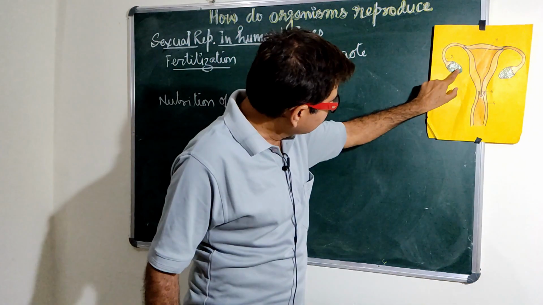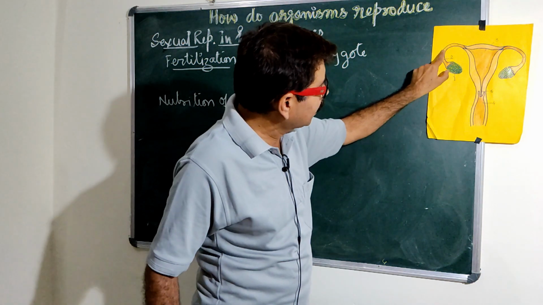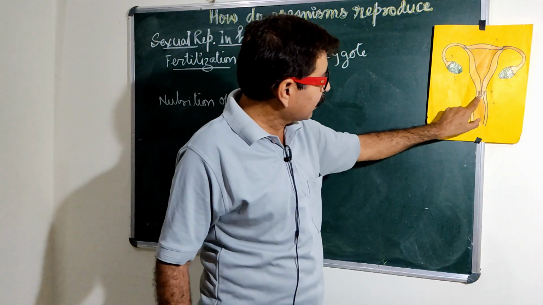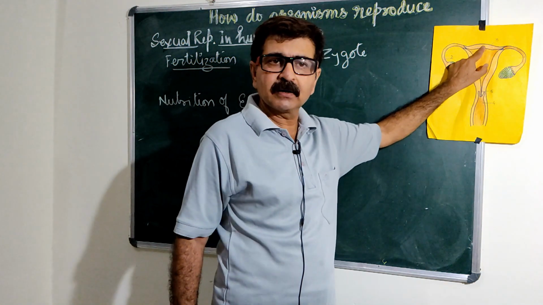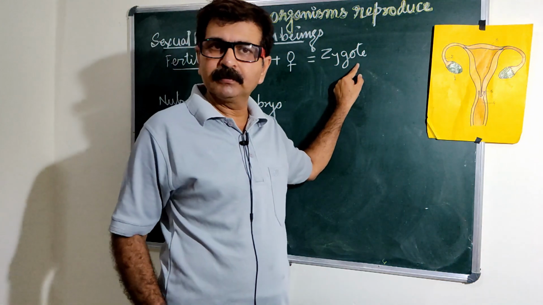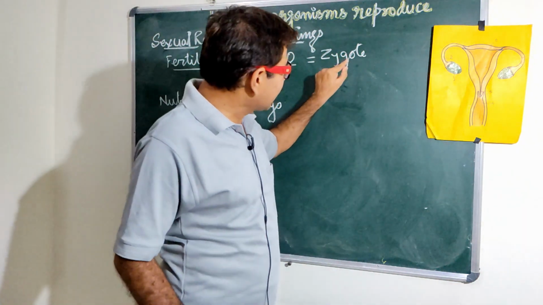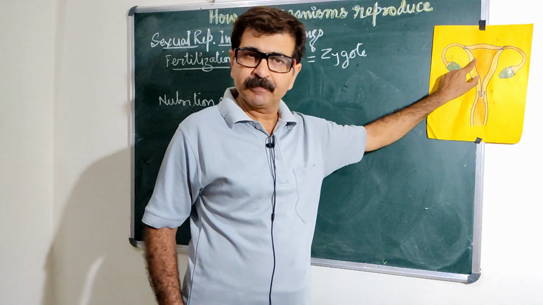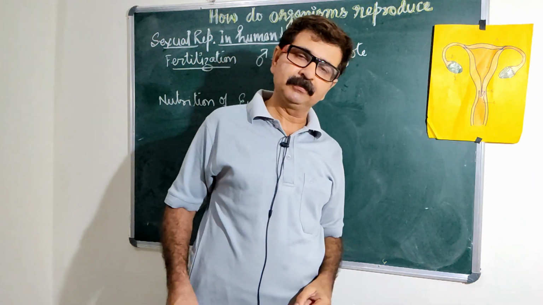What happens? The ovum comes out and enters the fallopian tube, the sperm enters through the vagina, and it fuses here and forms a cell, the zygote. This zygote implants in the body of the uterus and starts to develop.